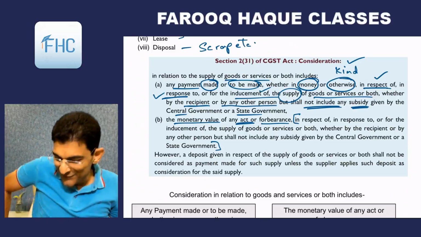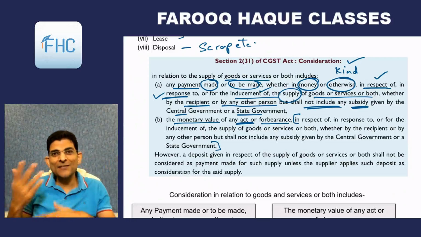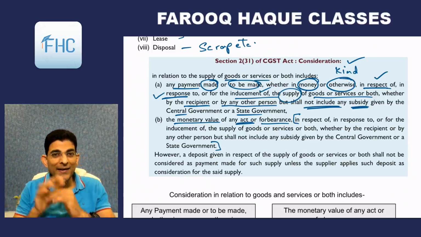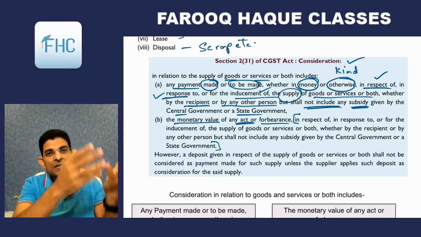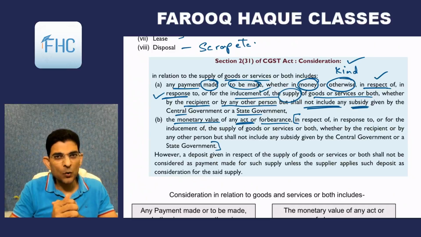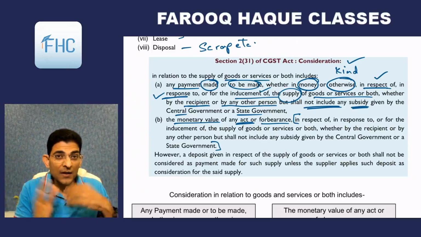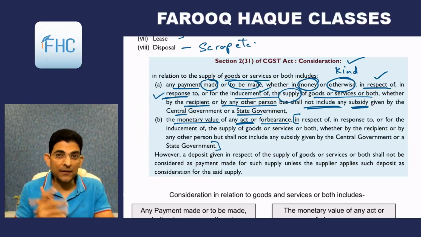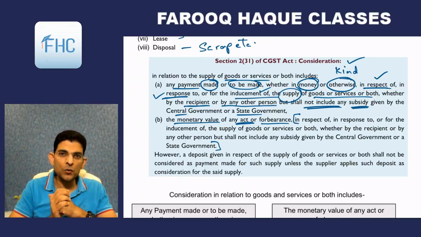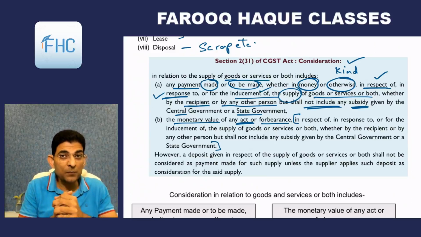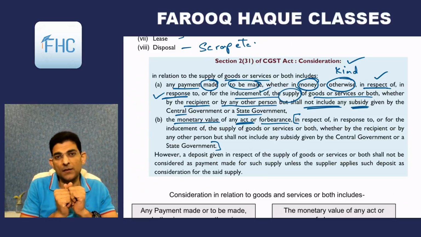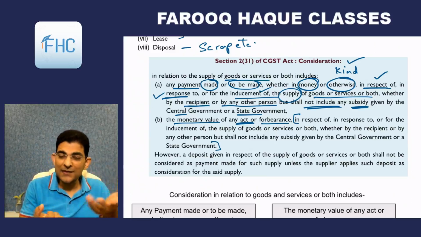Understood? Interesting one, no? So there can be so many things which we do, and against that doing, you will sell me the goods, you will sell me services, you will give me a lot of things, goods or services or both. And what is the return? What is the consideration that I am giving you? By doing something that you wanted me to do. Similarly, forbearance is also there. Forbearance means not to do something. So now take an example of that.